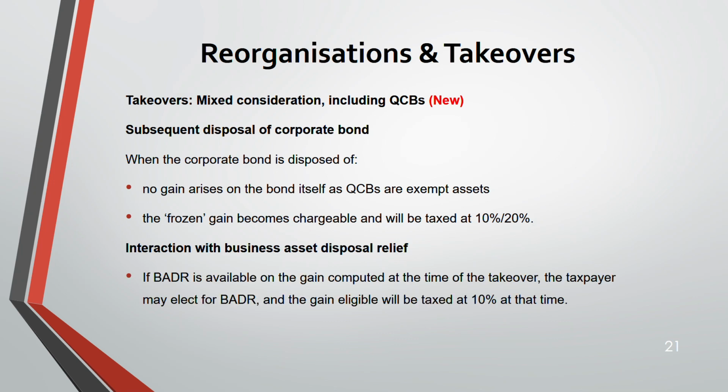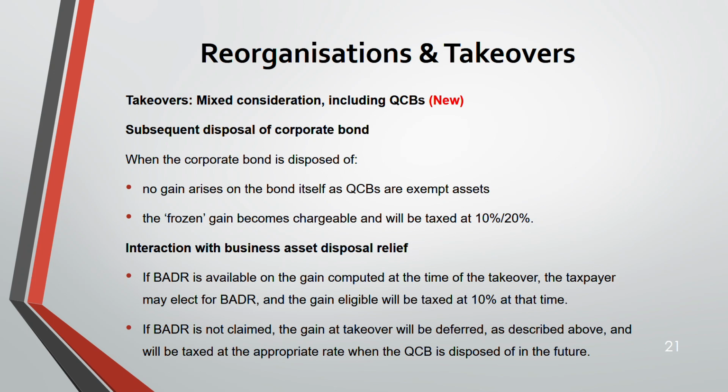Interaction with business asset disposal relief. Remember, if BADR is available at the time of takeover, then the taxpayer can elect for it and get the gain taxed at 10%. The gain will be taxed at 10% at that time itself. It will not be rolled over. Rather than getting it taxed later at 10 or 20%, if you are eligible for BADR, elect for it and get your gain taxed at 10% at that time. But if BADR is not claimed, then you defer the gain in the normal way and the gain will be taxed later at either 10 or 20%.